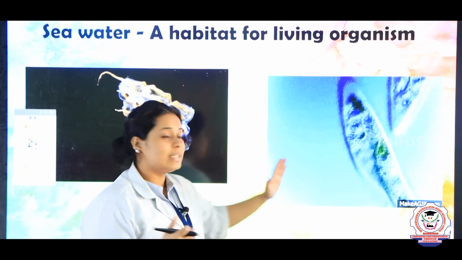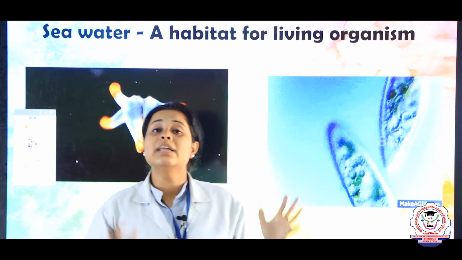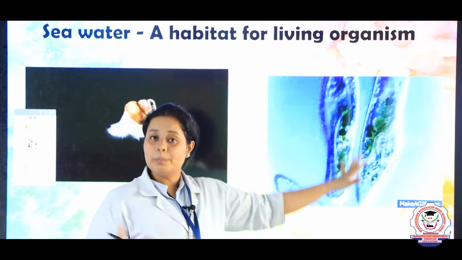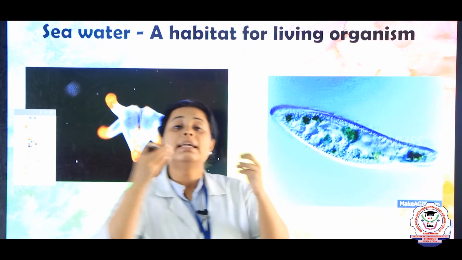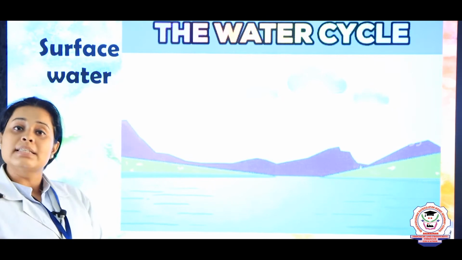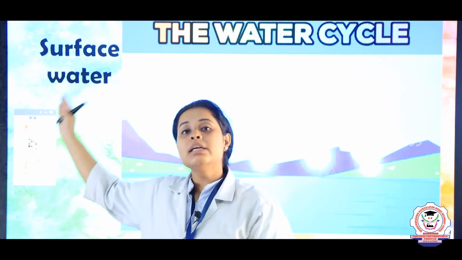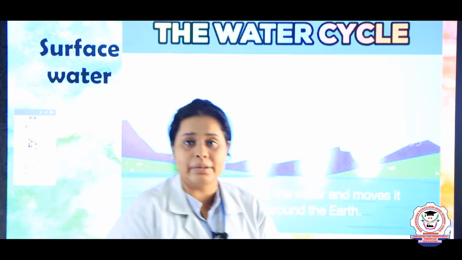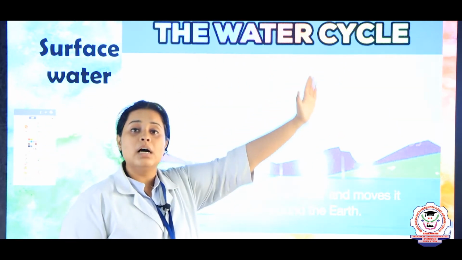A substance which takes energy from another substance is known as a consumer. Here the zooplanktons or protozoans, small animals present inside the sea, take their food from the phytoplanktons. That is why water is required. Same way, children, water is available as surface water, which is the livelihood for many animals. Surface water originates through the water cycle.